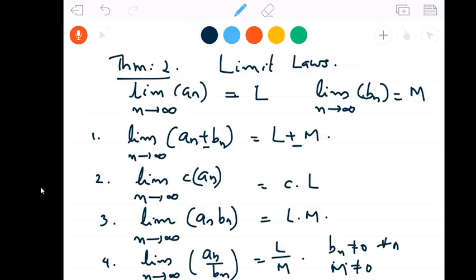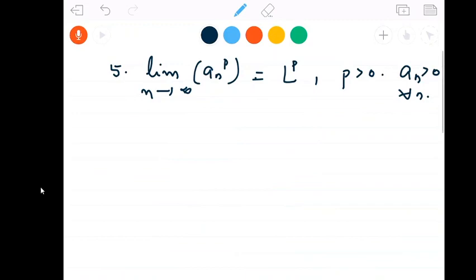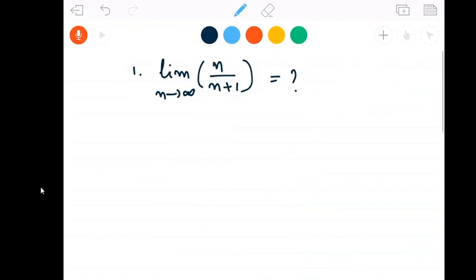So we may feel as if we can use this result: limit of an by bn equals L by M. But limit of the numerator, limit of n as n tends to infinity, is infinity. Limit of n plus 1 as n tends to infinity is also infinity.